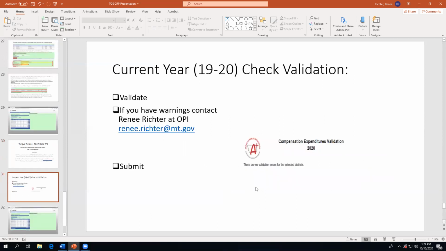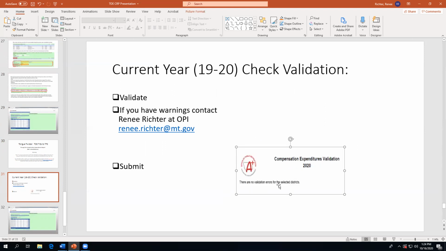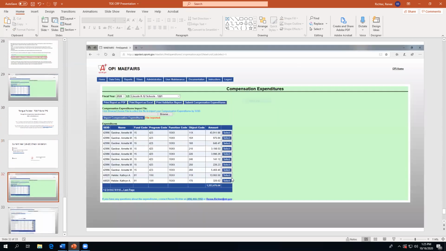So once you check that validation, you hopefully are going to get this down here where it says there are no validation errors for the selected district. Okay, and then once you get this validation with no errors, you're going to want to go back into this compensation expenditure screen, and then you're going to want to click on this submit compensation expenditures.